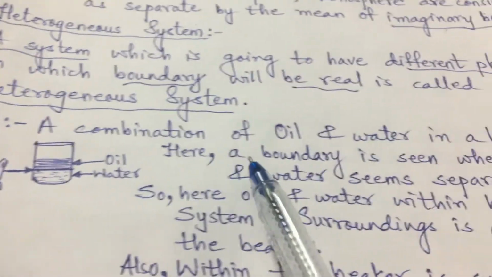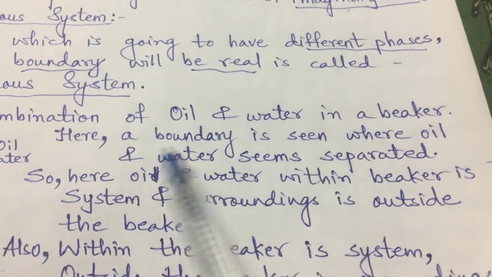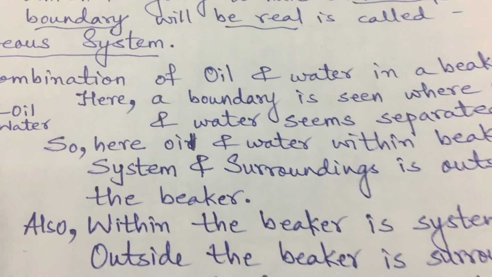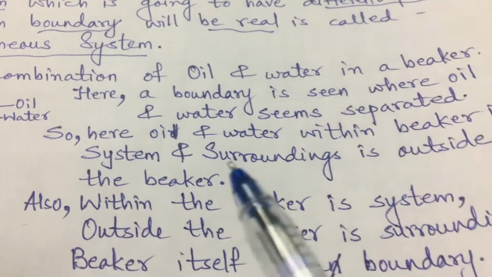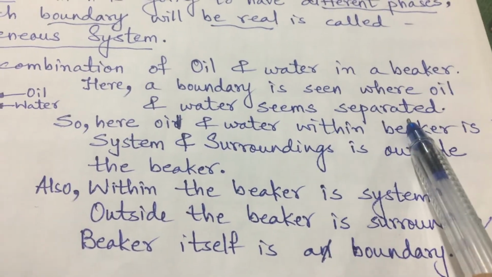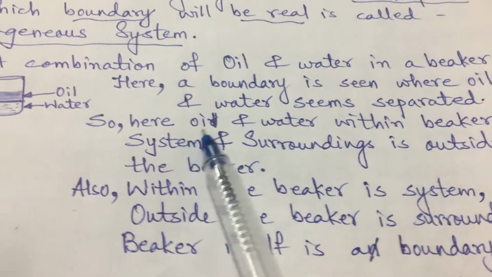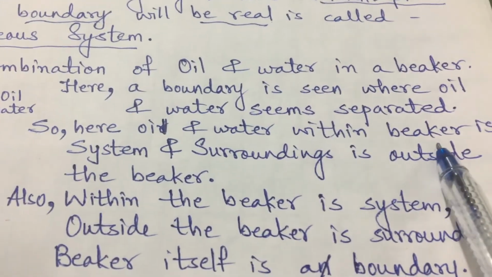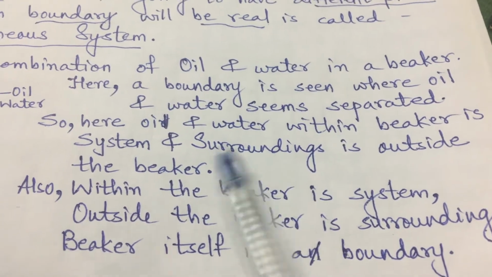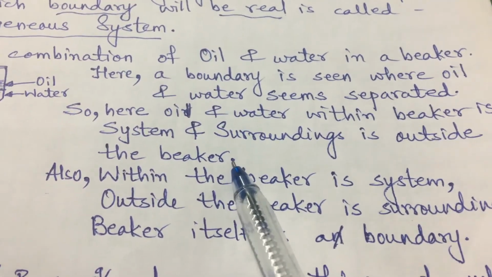See here, a boundary is seen where oil and water seem separated, right? We are not going to draw the line, but still we see a boundary which shows that water and oil are separated.